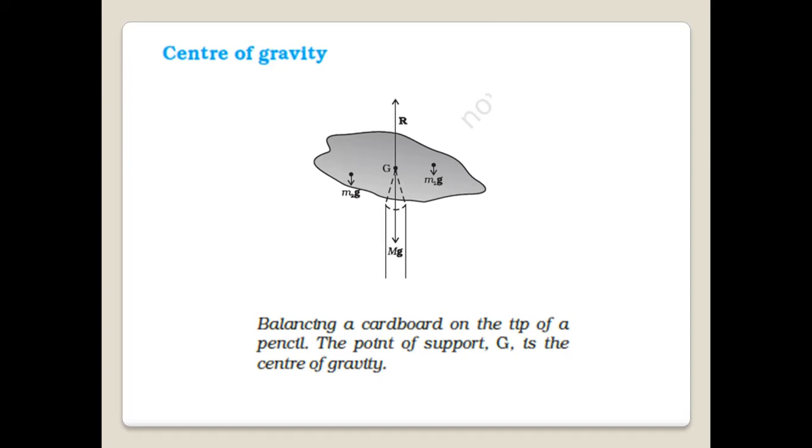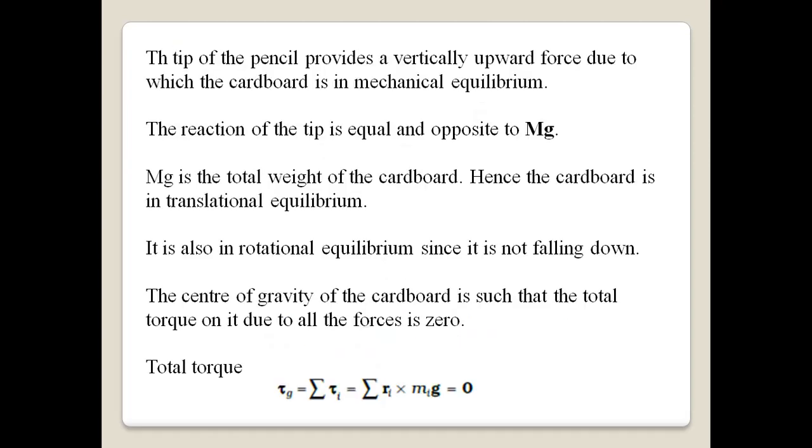So if we consider the cardboard to be divided into n particles, then we can sum up all the particles' weight together as mg. Here the tip of the pencil provides a vertically upward force due to which the cardboard is in mechanical equilibrium.